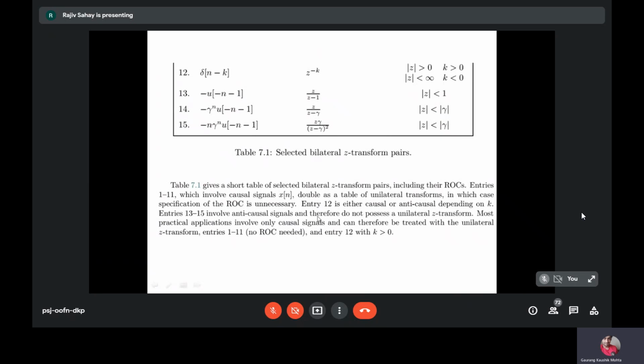Particularly, there can be confusing ROCs or confusing Z transform expressions because the signal can be either causal or non-causal. So depending on that, you will have the ROC. But for the case of causal signal, you already know that the signal is causal, so ROC is redundant. ROC is not required.